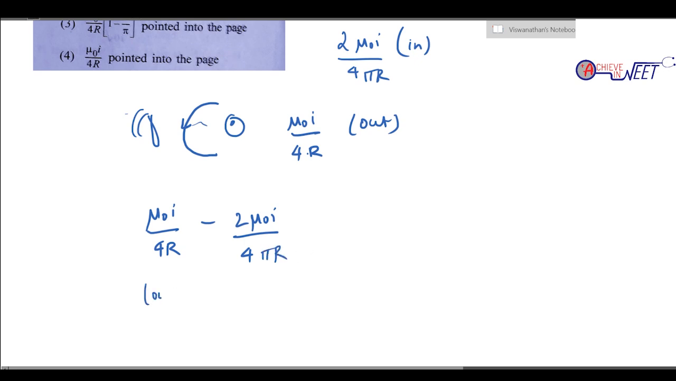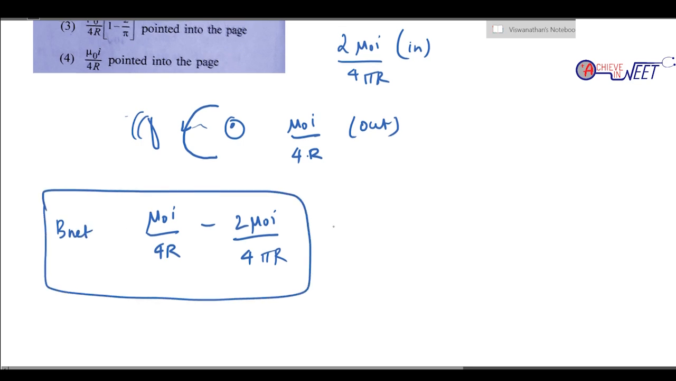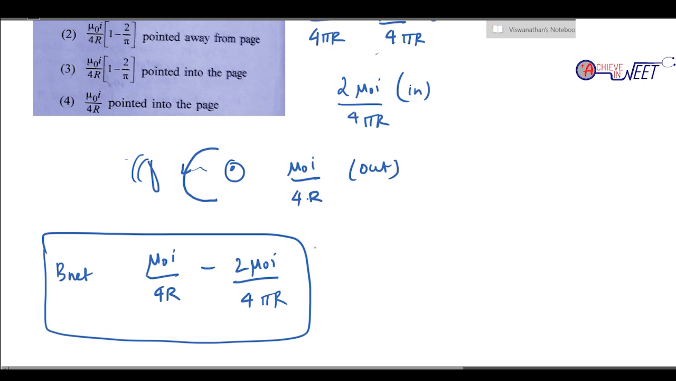So this is outwards, this is inwards. So that's why I have subtracted. Net magnetic field is out minus in. So the net, B net at the point P, is out minus in. So it is μ0I/4r minus 2 μ0I/4πr.